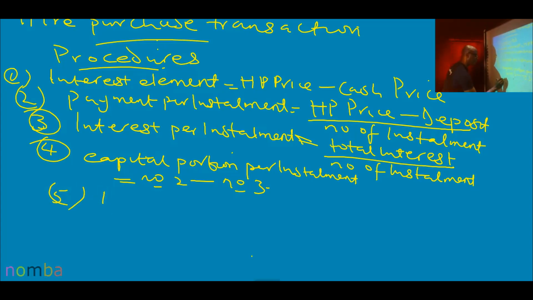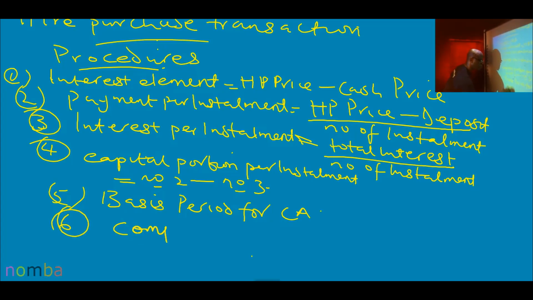Determine basis period for CA, capital allowance. Are you there? 6. Compute CA, capital allowance. So these are the steps you go through if a question involves hire purchase transaction.